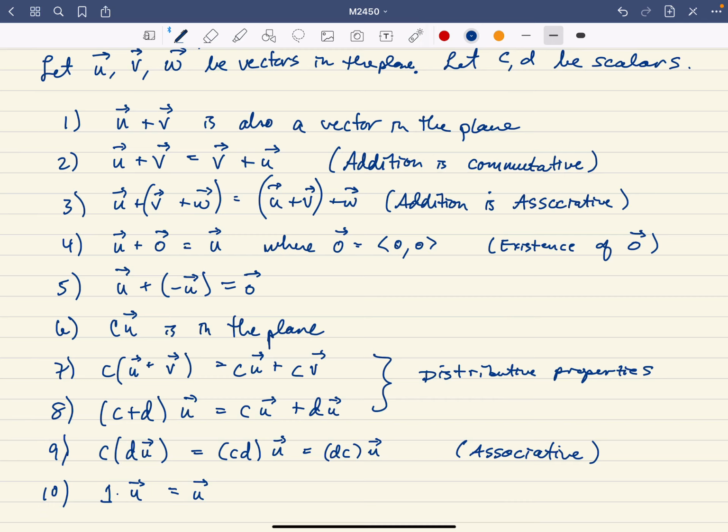In our previous video, we talked about the 10 properties that these vectors in R2 enjoy. So I have 2 or 3 comments that I want to make on top of what we just said. One is that the same set of properties are true if you replace the words "in the plane" with "in Rn". So if you talk about vectors in Rn, in 3 space or 4 space or whatever, the same properties are going to hold. Okay, I don't think that's too surprising.